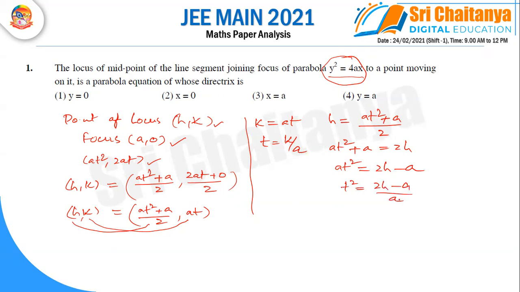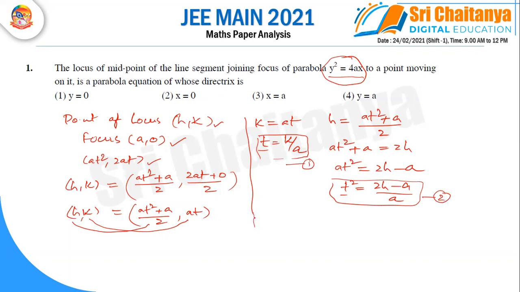Now we should remove the parameter, which is t. So we solve these two equations, substituting the t value from equation 1 in equation 2.